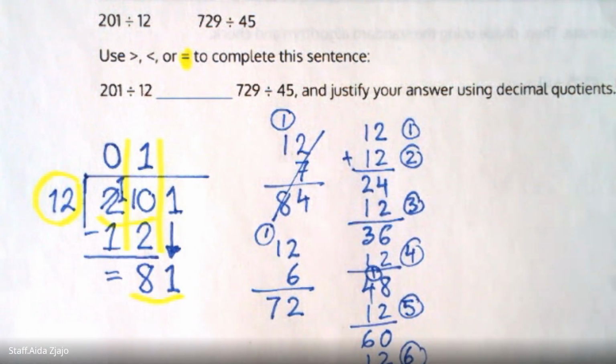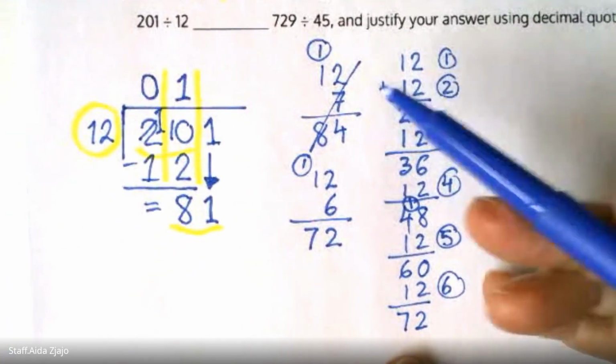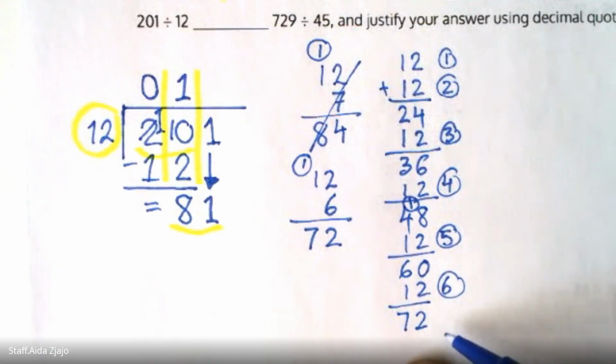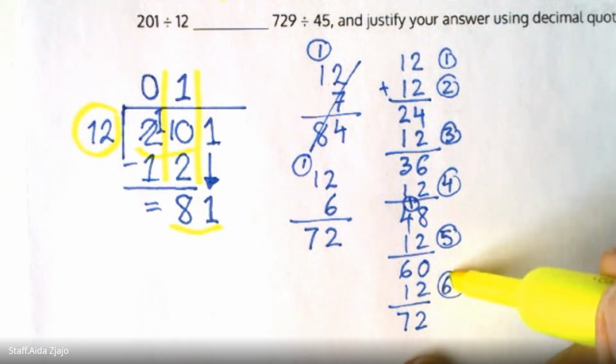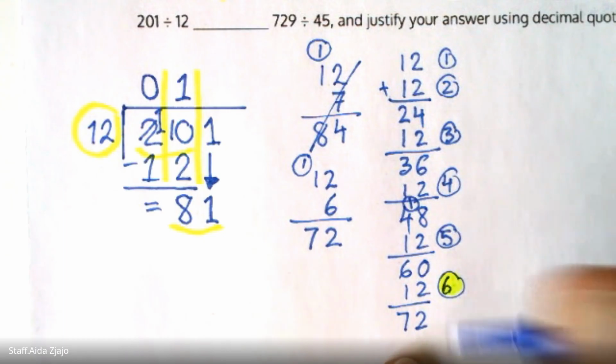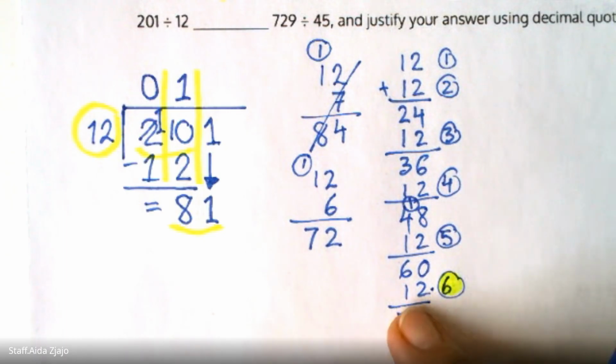If you go 7 groups of 12, it would be 84, so you're not going to 7, you're going to stop at 6 times 12.